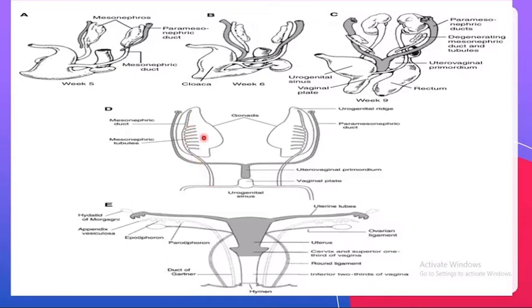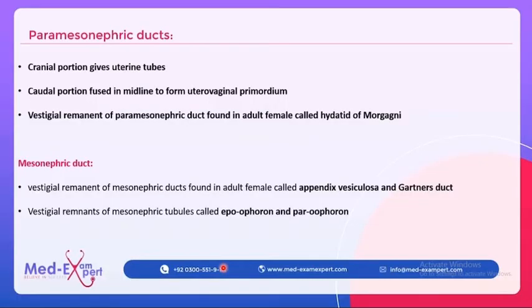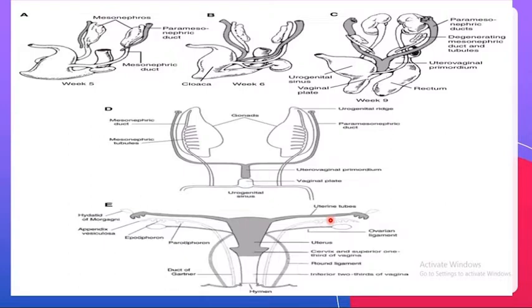So mesonephric tubules, as you can see, are comb-like. These are forming the comb-like remnants, which are the epiophoron and the paraophoron, whereas the duct is forming the appendix vesiculosa and duct of Gartner. So the mesonephric duct has the vestigial remnants appendix vesiculosa and Gartner's duct, whereas the mesonephric tubules are forming the epiophoron and paraophoron. Now why are we talking about this?